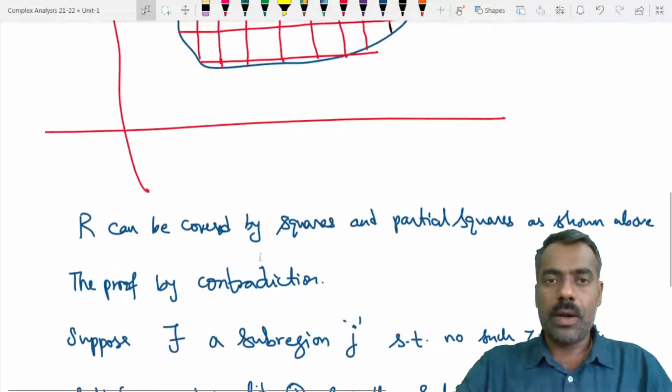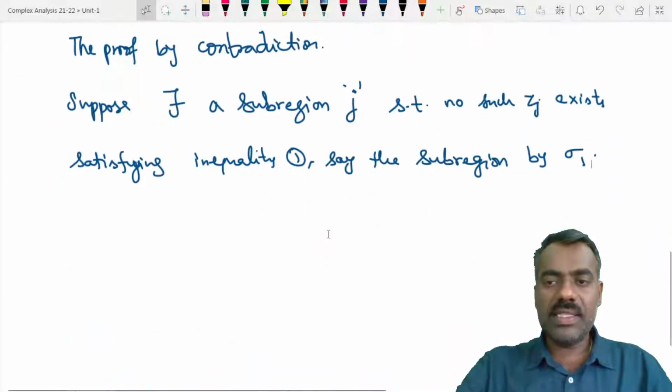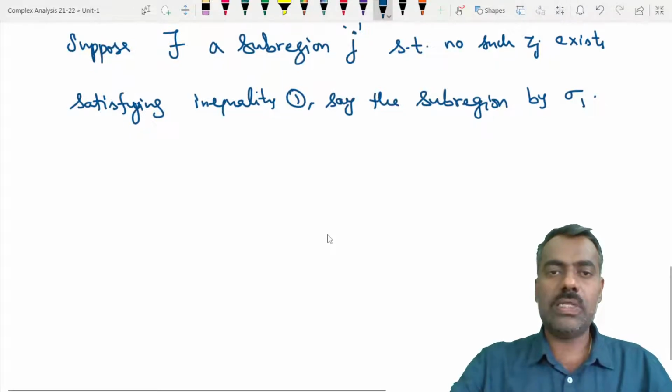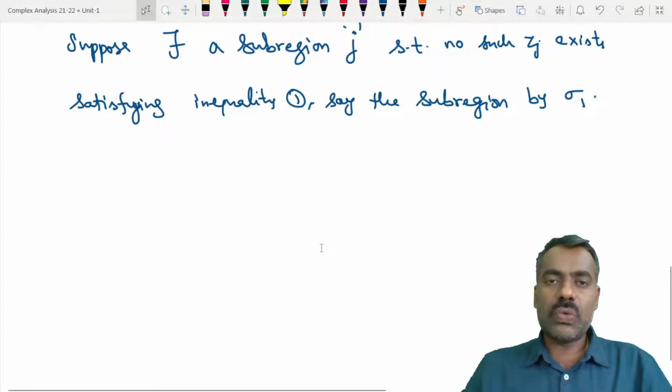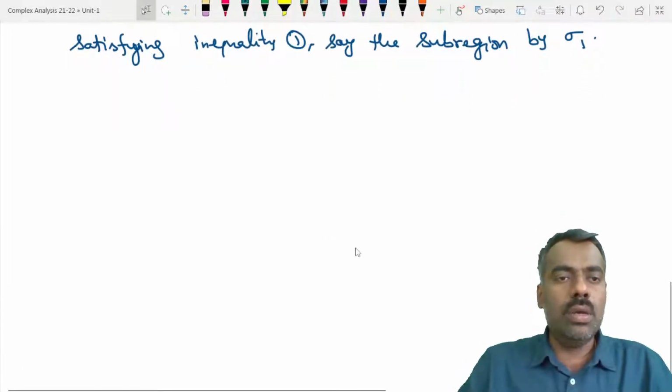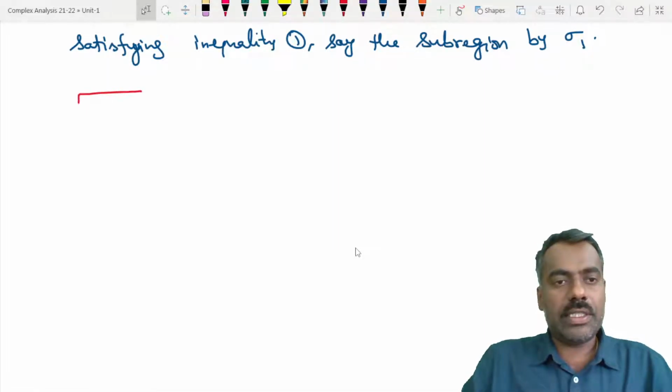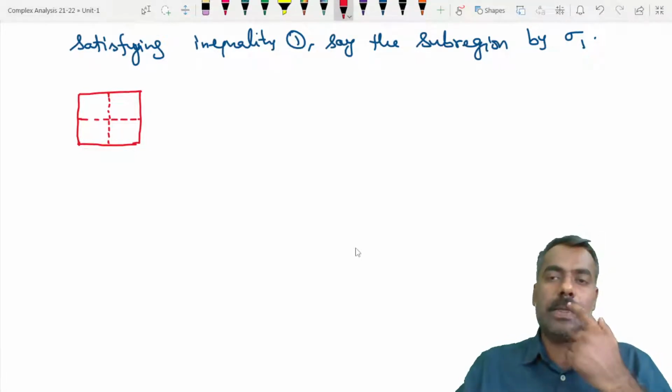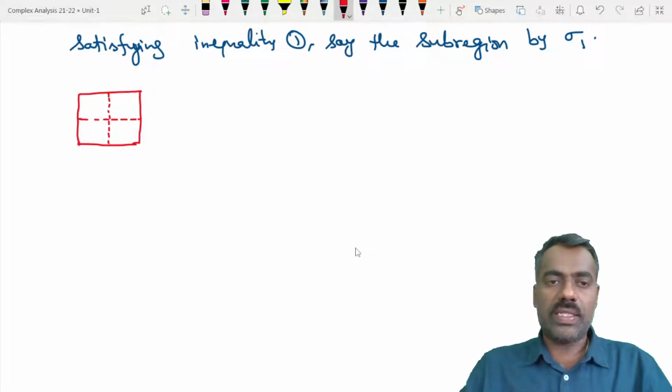Now how will we proceed? Because sigma 1 is a square or a partial square, we will split it into 4 equal parts. For our understanding, we'll just take this as a square. The same thing is true even if it is a partial square. So we can divide this into 4 equal parts, that means 4 smaller squares.